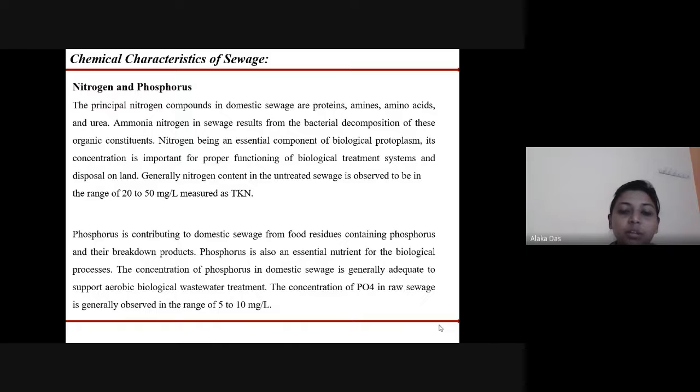Phosphorus contributes to domestic sewage from food residues containing phosphorus and their breakdown products. It is an essential nutrient for biological processes, and the concentration of phosphorus in domestic sewage is generally adequate to support aerobic biological wastewater treatment. The concentration of phosphate in raw sewage is generally observed in the range of 5 to 10 mg per liter.